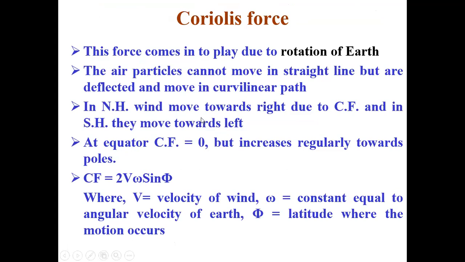In the northern hemisphere, wind moves towards the right due to the Coriolis force, and in the southern hemisphere it moves toward the left. At the equator, the Coriolis force is near about 0, but it increases regularly toward the poles.